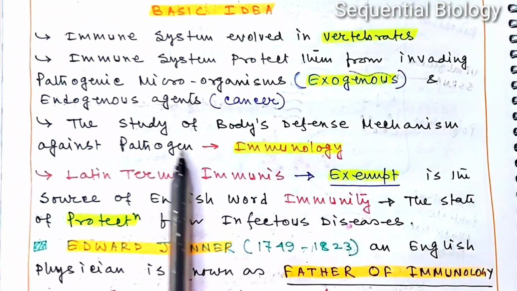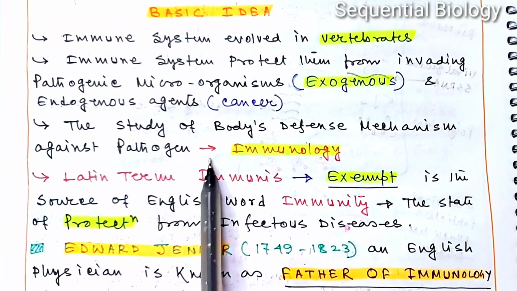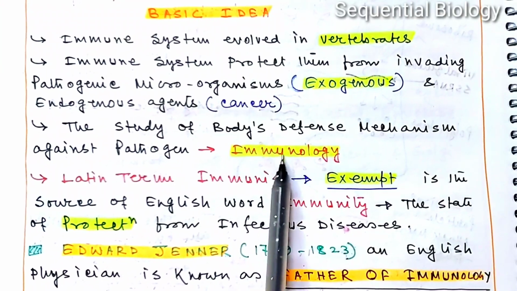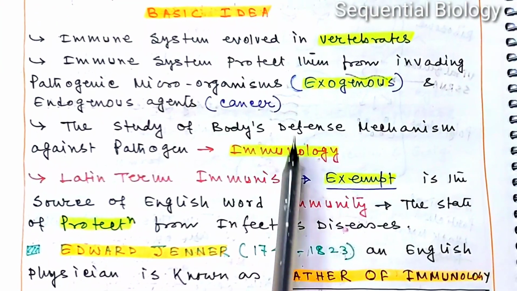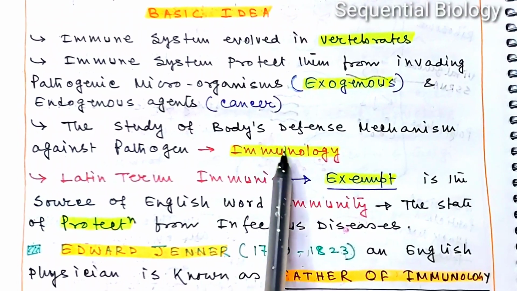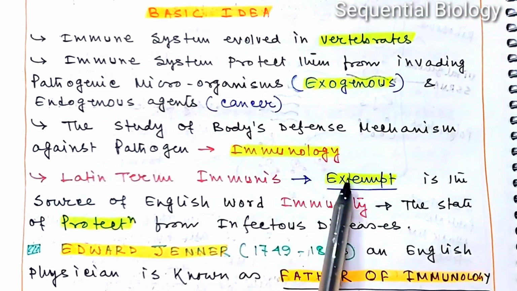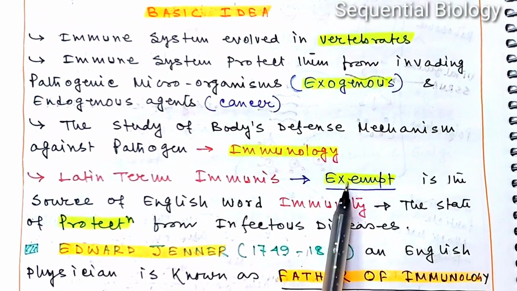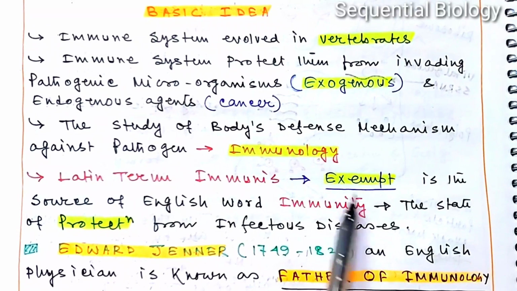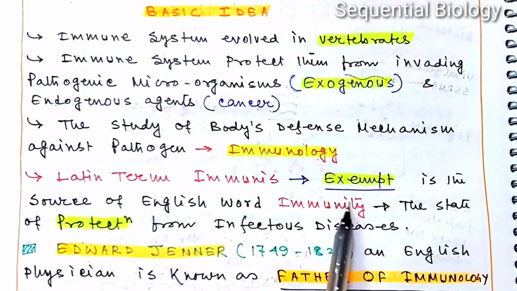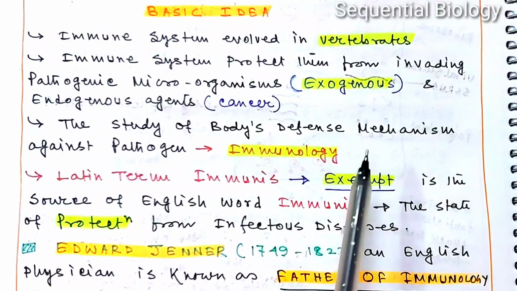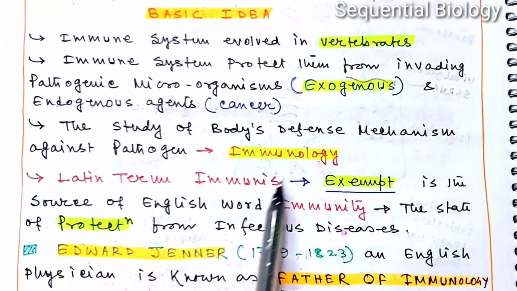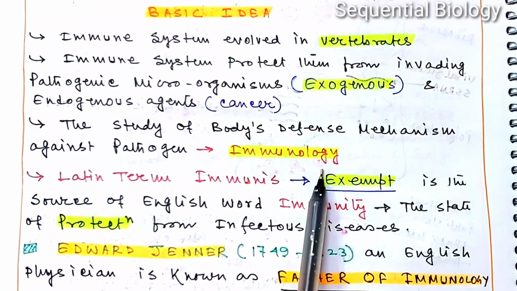In this video we will discuss the basic idea of our immunological system. The study of the body's defense mechanism against any pathogen is known as immunology. Actually, we live in a stream of microorganisms, and various types of pathogenic microorganisms enter into our body and cause disease. If our immunological system were absent, then we would die at the time of birth. So our immunological system protects us from these various types of pathogenic microorganisms and from different types of disease, right? So the study of the body's defense mechanism against the pathogen is known as immunology.